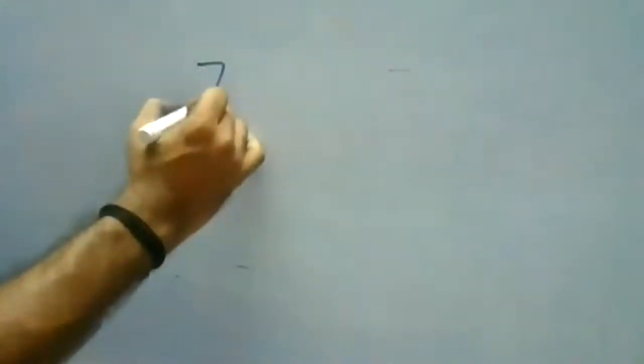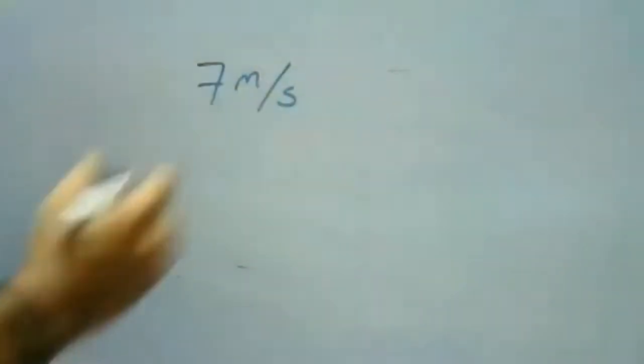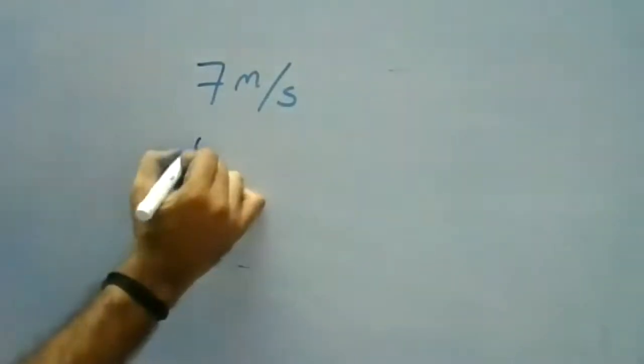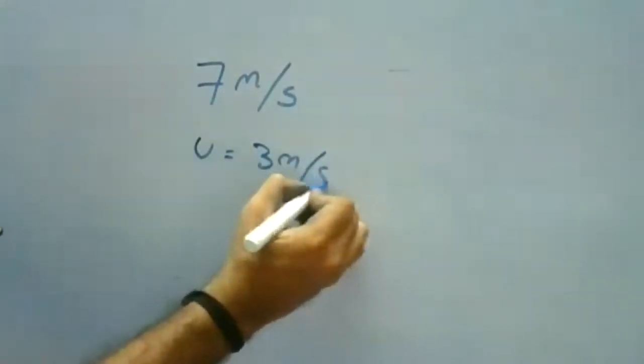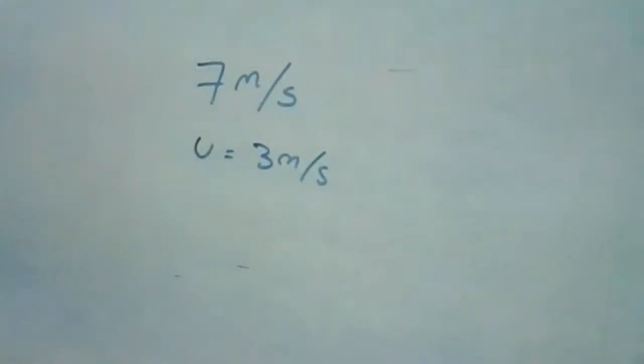The speed of a motor launch or boat with respect to still water is 7 meter per second. And the speed of the water stream, u, is 3 meter per second.